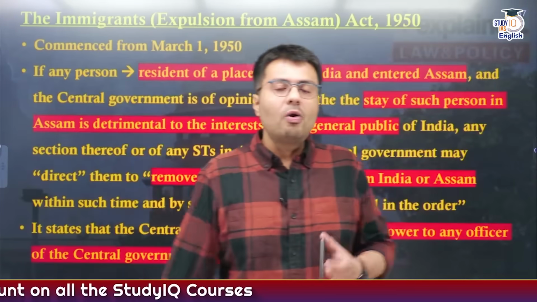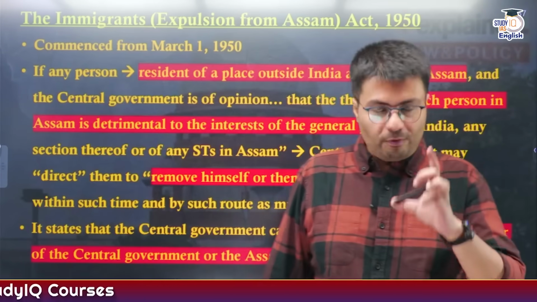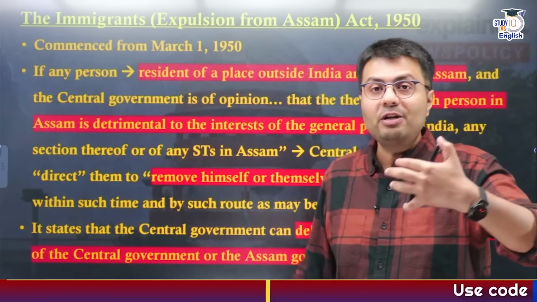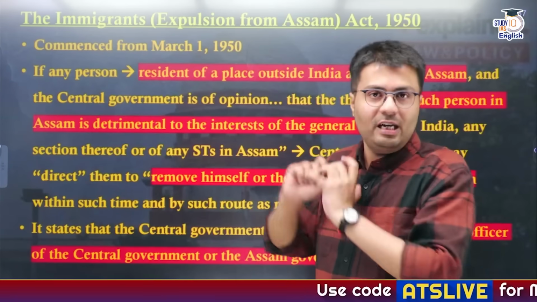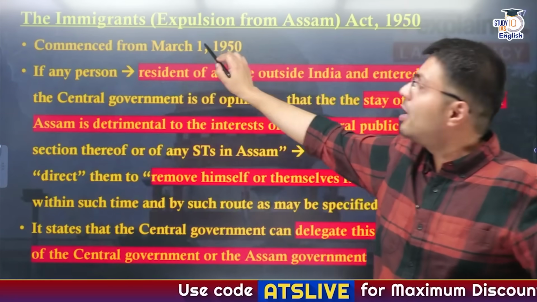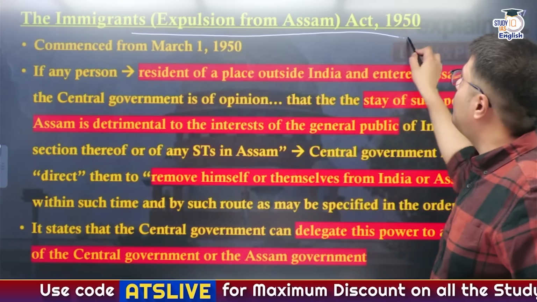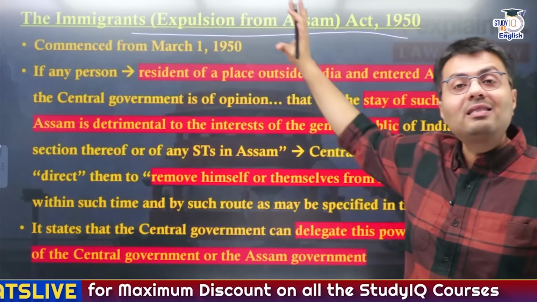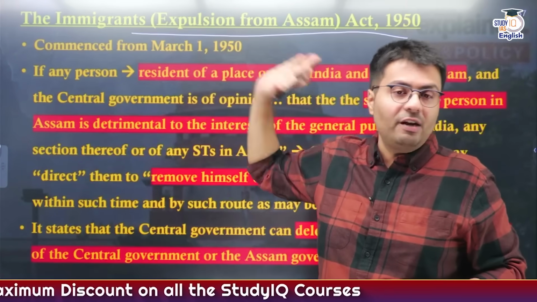Now let us consider what the 1950 Act is. I told you, right, that the CM has mentioned a parallel mechanism of a certain 1950 Act, and this act that he was talking about is known as the Immigrants (Expulsion from Assam) Act, 1950, and this came into force from March 1st, 1950 itself.